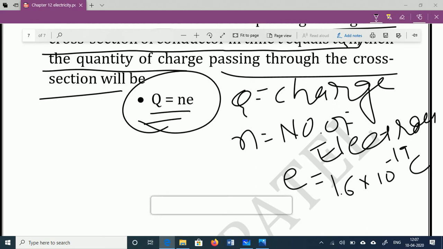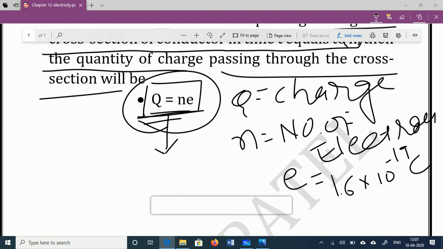Okay, so this equation is important, otherwise beneficial when in any numericals, if the question asks for the number of electrons, then we can use this equation to calculate the number of electrons.